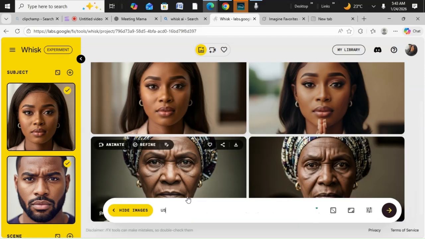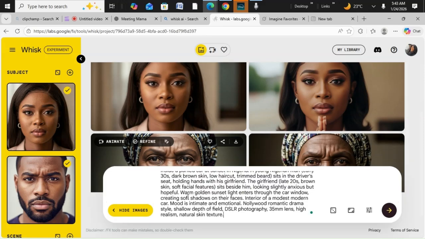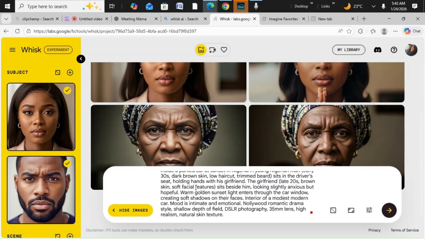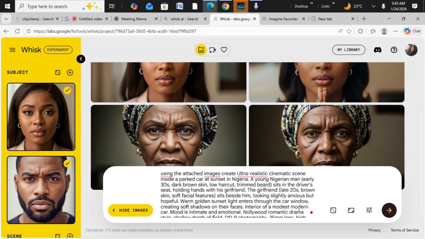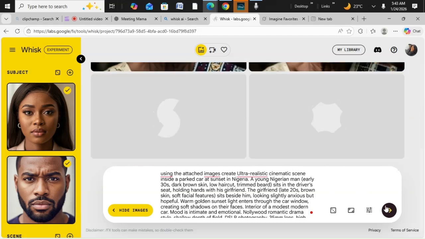Using the attached images, create, then the prompt you copied from ChatGPT, you paste it here, and let's get our colleague and others inside a car. They'll be talking from inside. They were discussing this in a car.